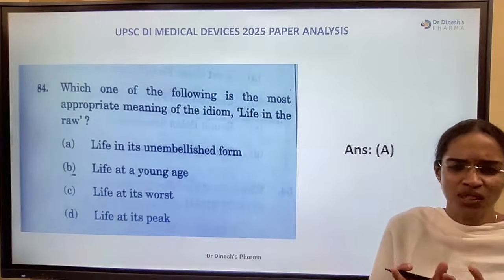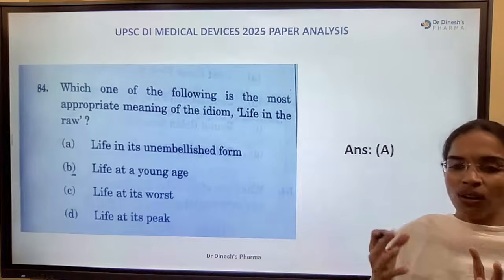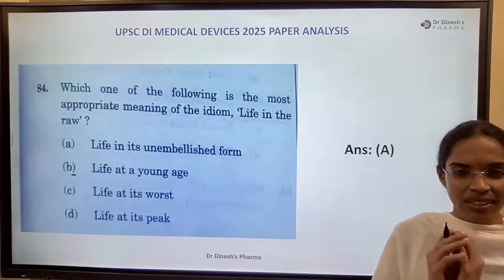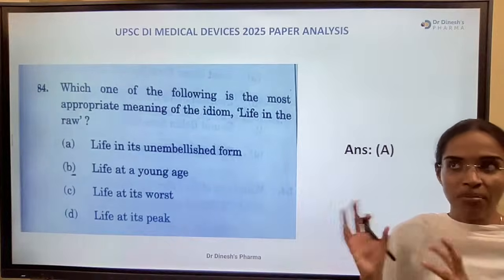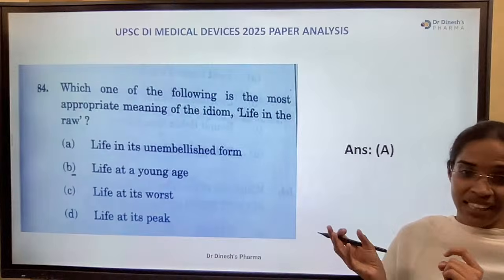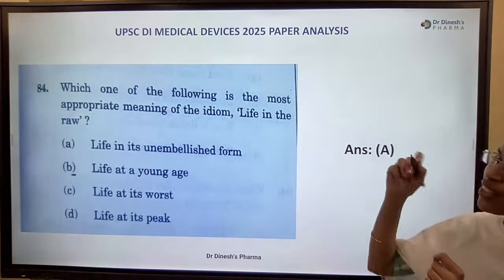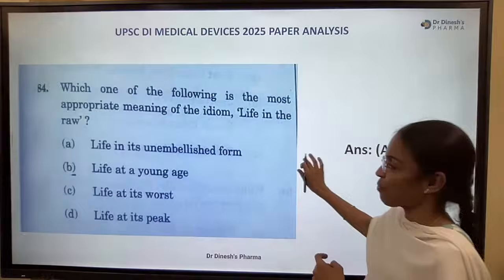Raw means not decorated, not planned. Nothing planned, in quite a raw form. Unembellished means not decorated, not decorative, not planned, not designed. This raw form.